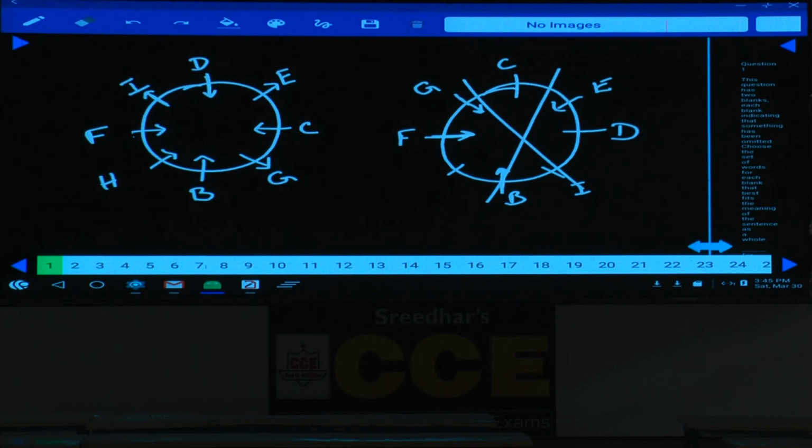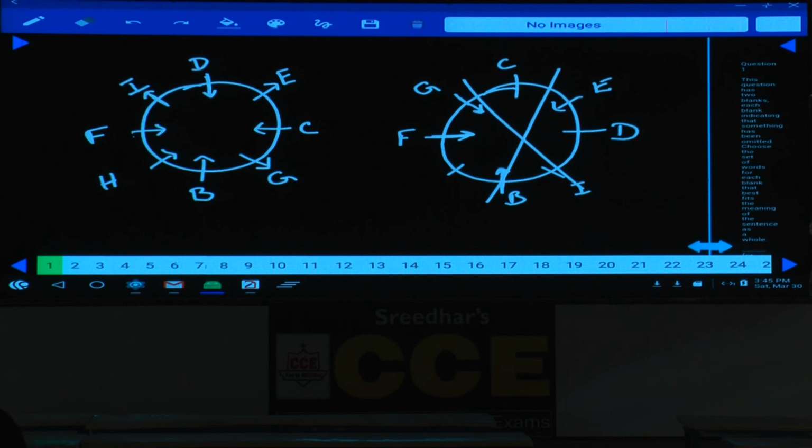Then 77 to 81. Yes, shall I explain this one, 77 to 81, coding and decoding? Because as the paper is not downloaded here, in order to explain this one, I need to write down the entire set. Tell me whether it is required or not. Yes, any doubts in this coding and decoding? Then 82 to 86. Now question numbers 82 to 86.